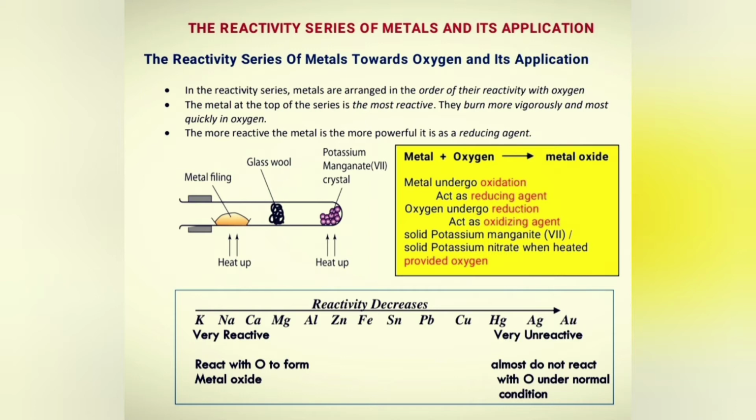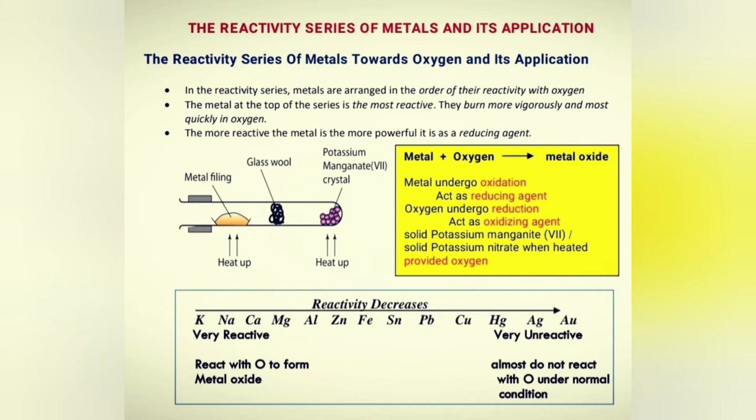Another solid that can replace the potassium manganate(VII) is a mixture of potassium chlorate(V) with manganese(IV) oxide as a catalyst, which is heated. It will produce oxygen gas. Another option is heating potassium nitrate. Also, it will produce oxygen gas.